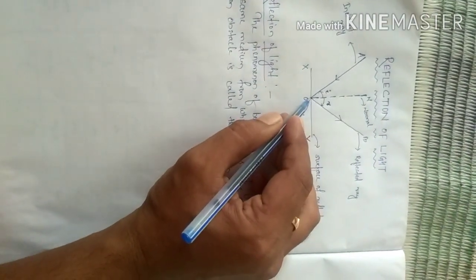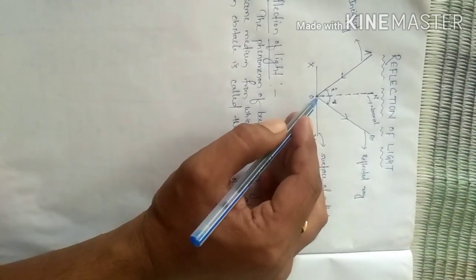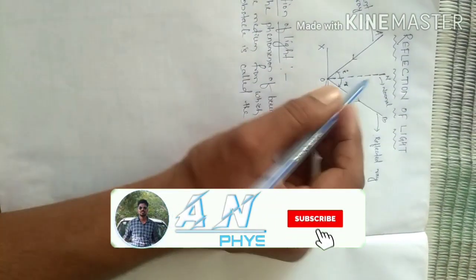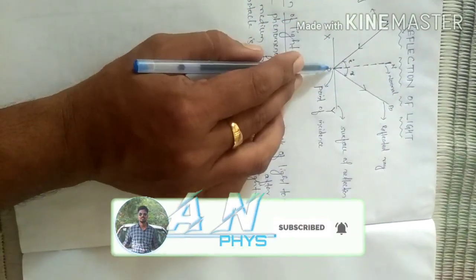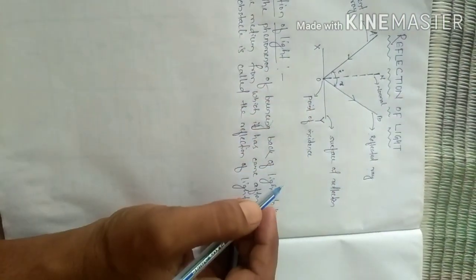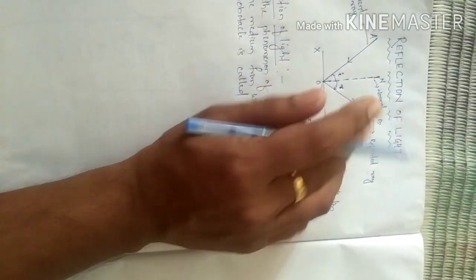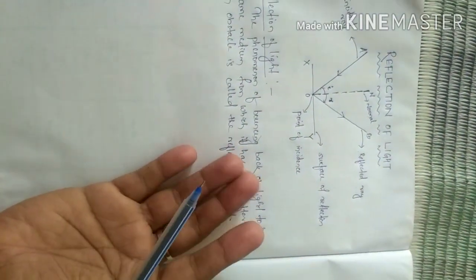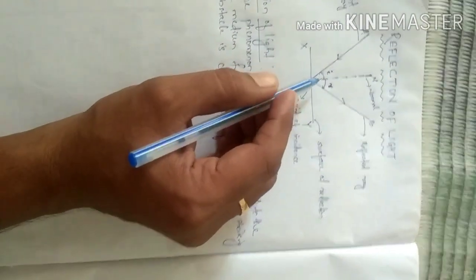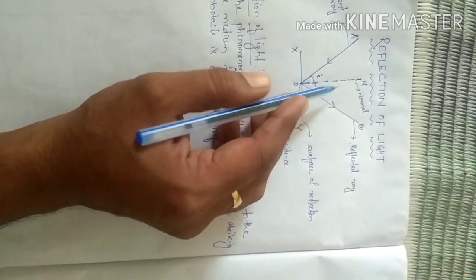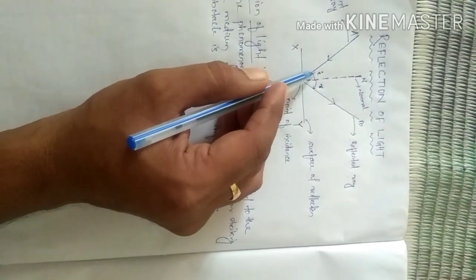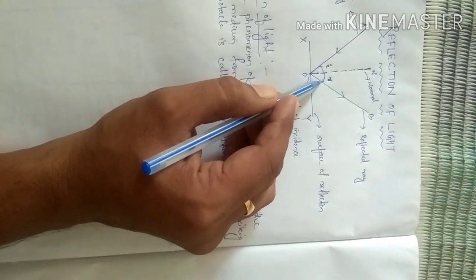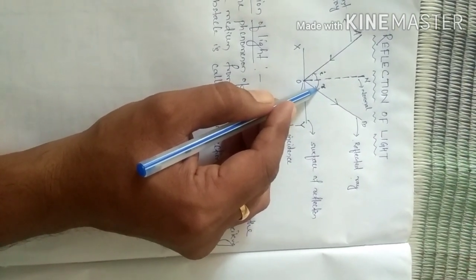After striking on the surface of reflection, the light gets bounced back as OB, drawn here. That is called the reflected ray. Now, let us draw a perpendicular to the surface of reflection at the point of incidence. That is called the normal, ON. It is an imaginary or hypothetical line that is drawn to solve the phenomena related to reflection. Now, the incident ray makes an angle with the normal. That is called the angle of incidence, represented by small i. Similarly, the reflected ray makes an angle with the normal called the angle of reflection.